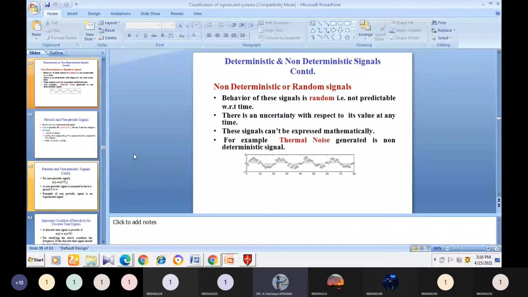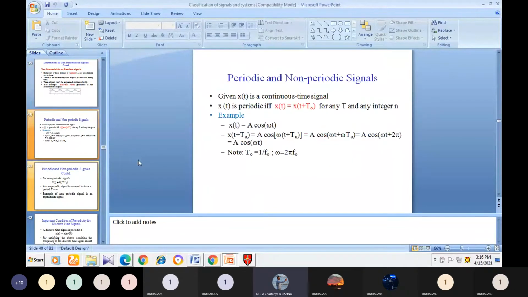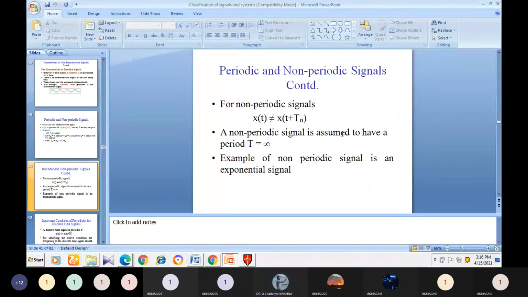Here the signal should repeat after some time. Means after some time the signal should be repeated. Then the signal is called a periodic signal, and periodic signals must satisfy the condition x of t equal to x of t plus T naught. After capital T naught, the signal should be repeated. The examples of periodic signals are the sinusoidal and cosine waves.